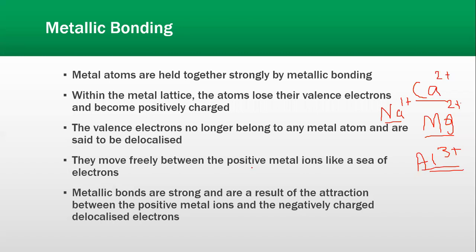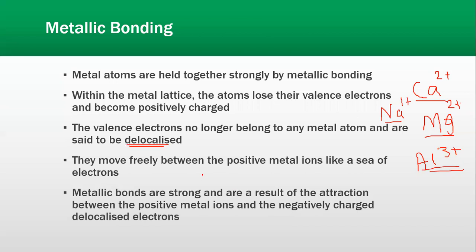Now the valence electrons no longer belong to any metal atom, and that is why we call them delocalized electrons. जो electrons valence होते हैं and they no longer belong to any metal atom, we call them delocalized electrons, or we can also name them free electrons. Now they move freely between the positive metal ions like a sea of electrons. And I'll show you what that sea of electrons looks like when the positive ions are surrounded by those negative electrons.